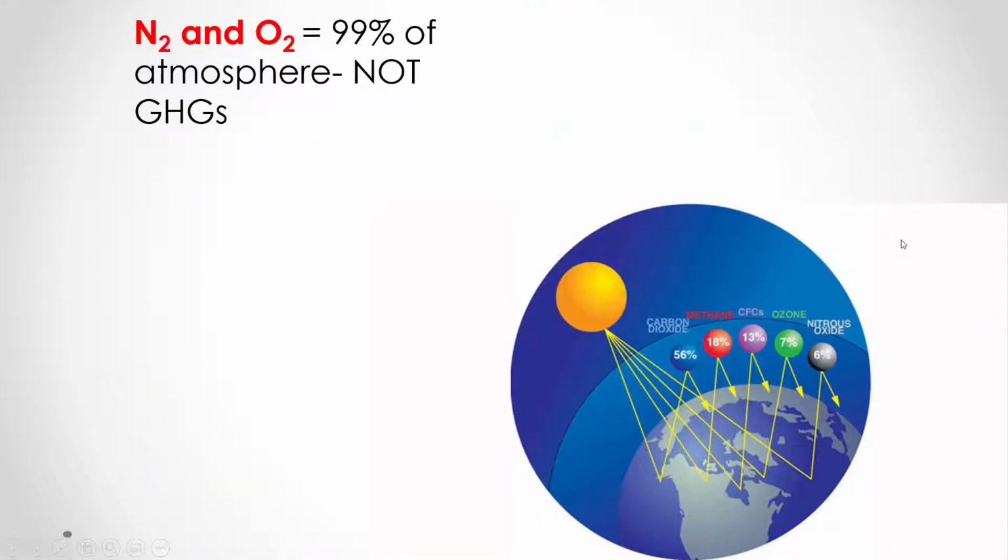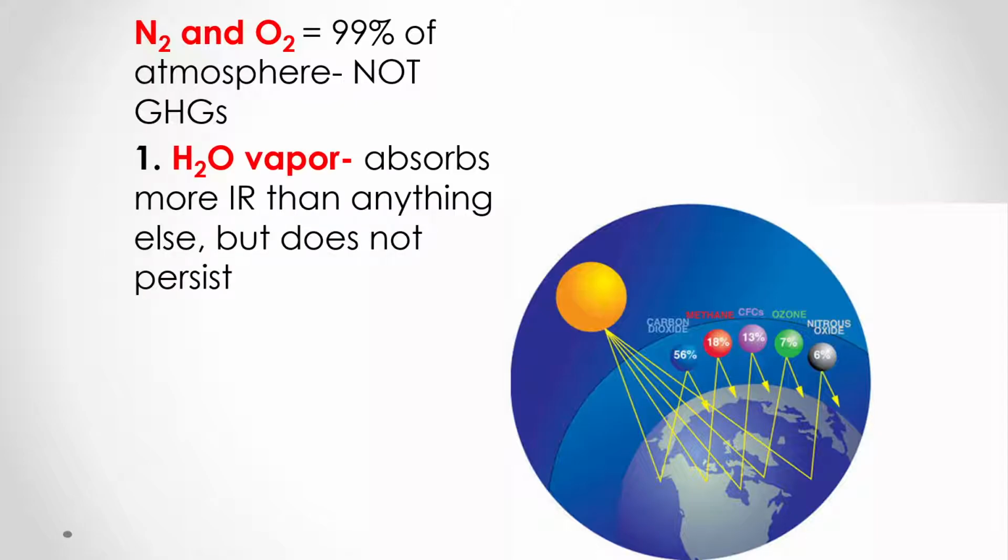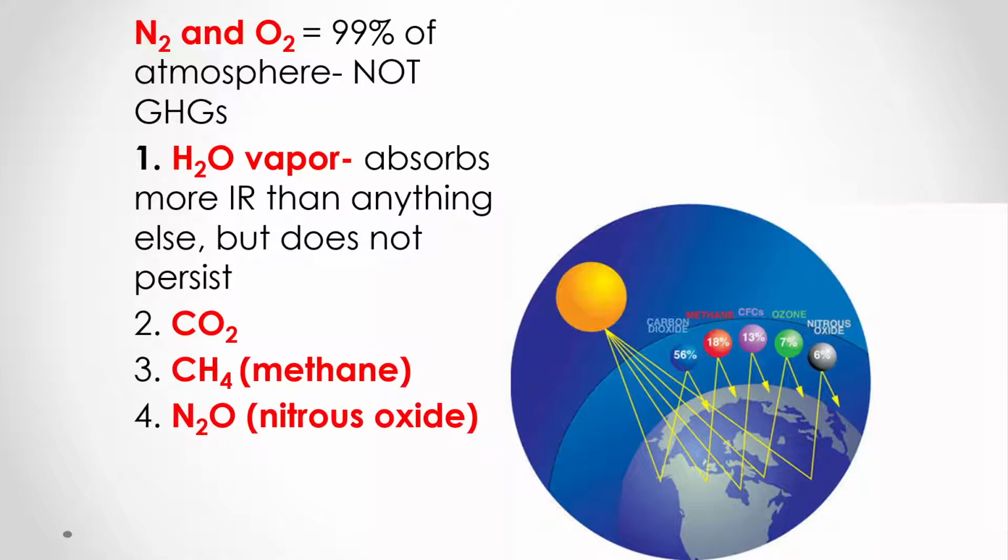Now, nitrogen and oxygen make up 99% of the atmosphere, and nitrogen and oxygen are not greenhouse gases. That's important for us to know. What are the greenhouse gases? Well, there's water vapor. This absorbs more infrared than anything else, but it does not persist. It has a cycle. Carbon dioxide, methane, nitrous oxide, and ozone.